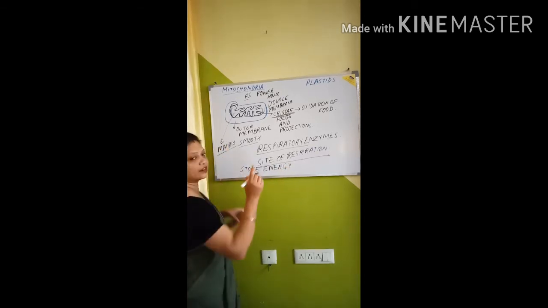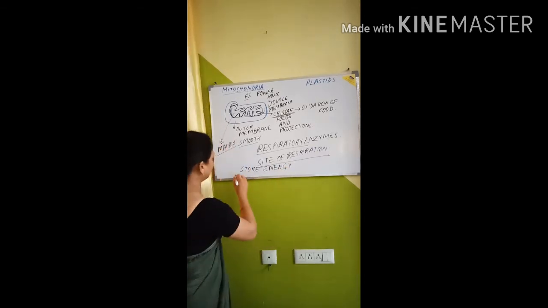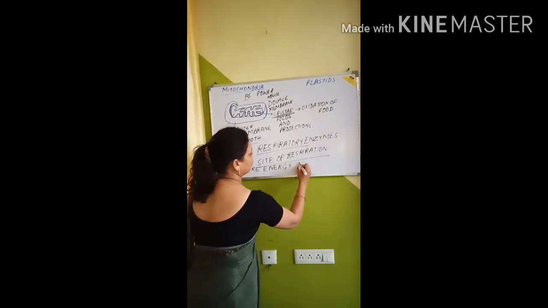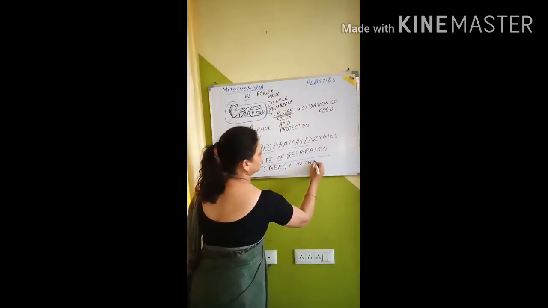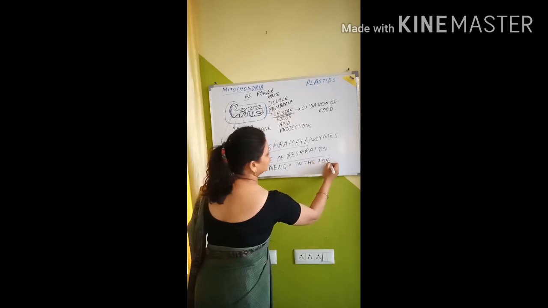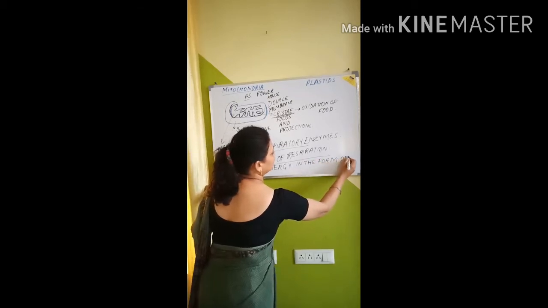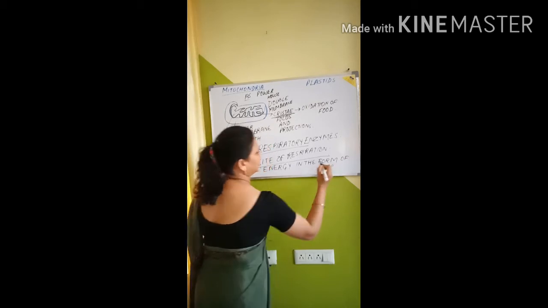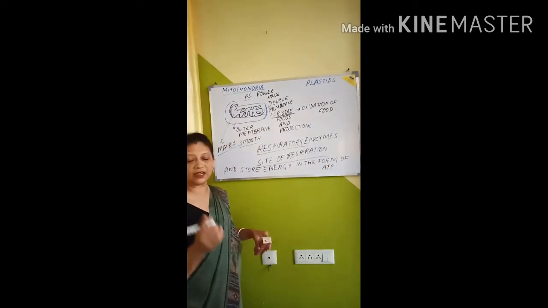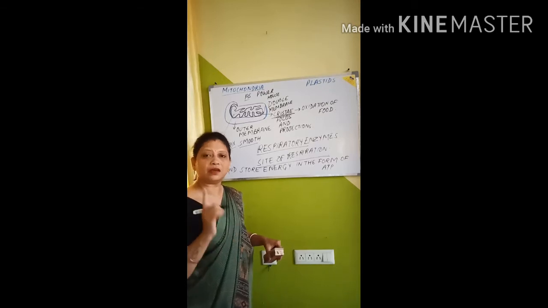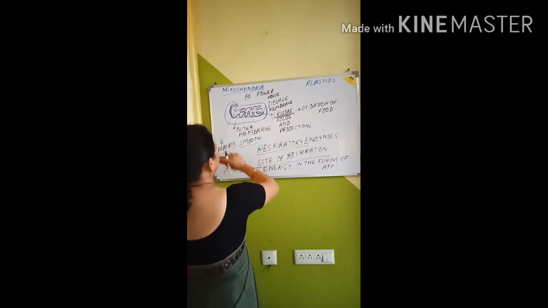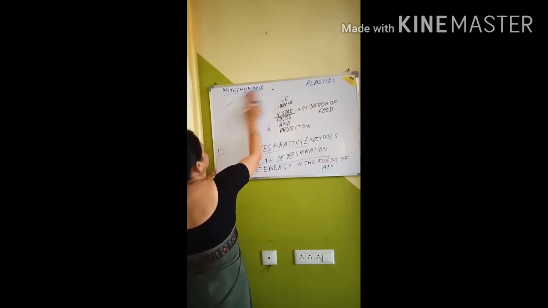It releases energy, children, and stores energy in the form of ATP. We write ATP in capital letters. What is ATP? ATP is adenosine triphosphate. Okay, I am writing here.